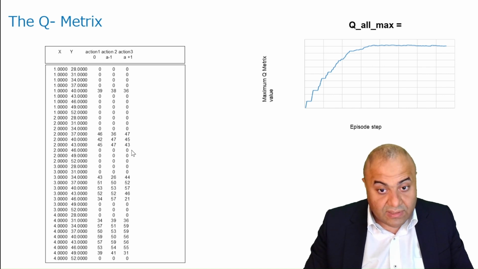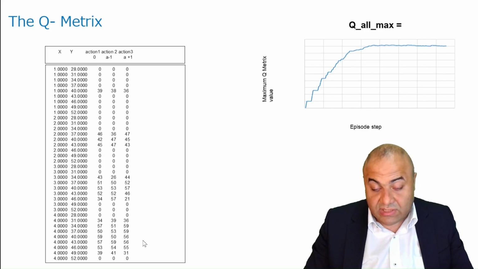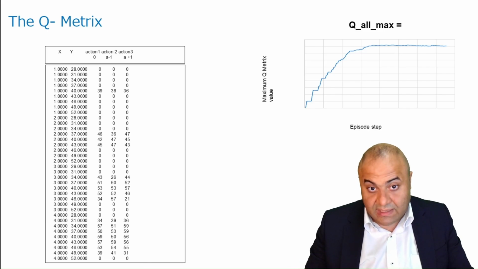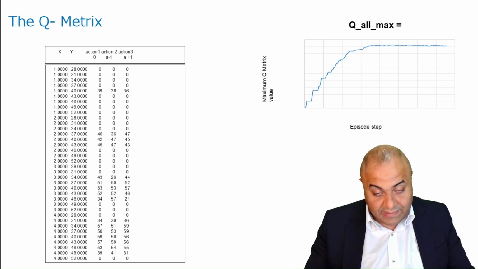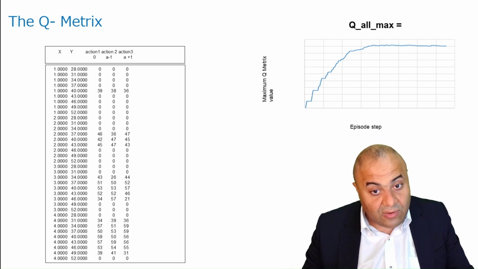We will always be updating them, and we will take decisions based on the Q matrix. One thing we have to understand is that as we update this matrix, we will monitor the maximum Q value of this matrix, and we need to monitor how it develops.